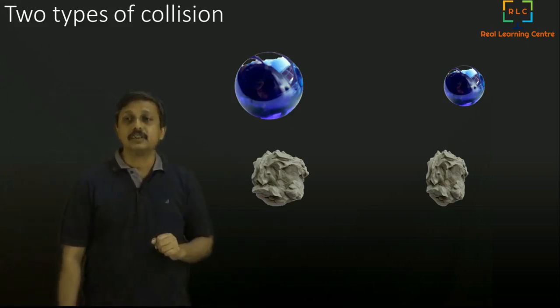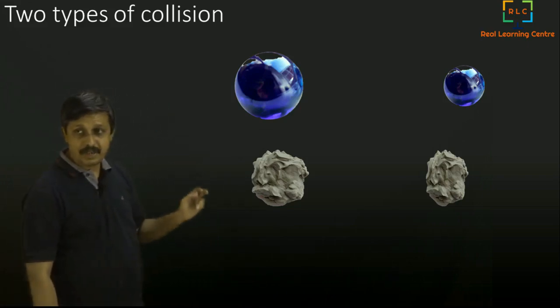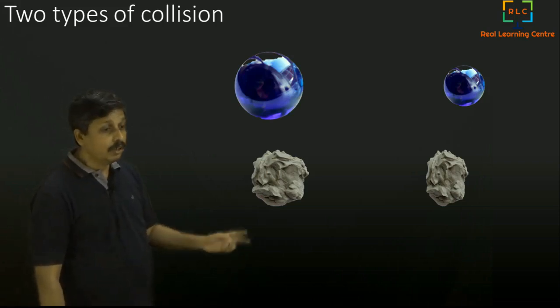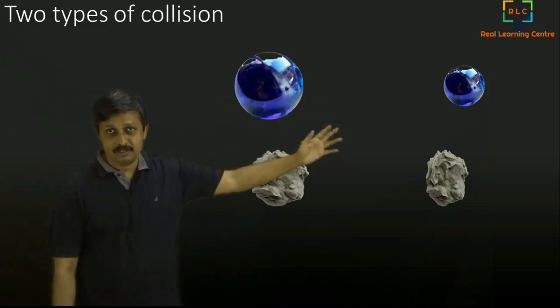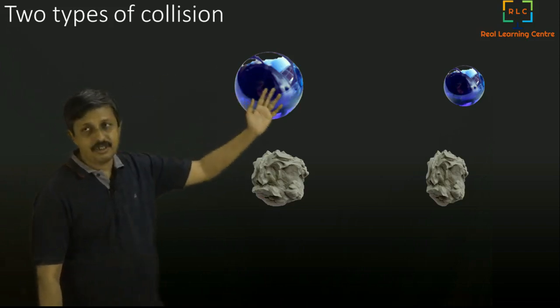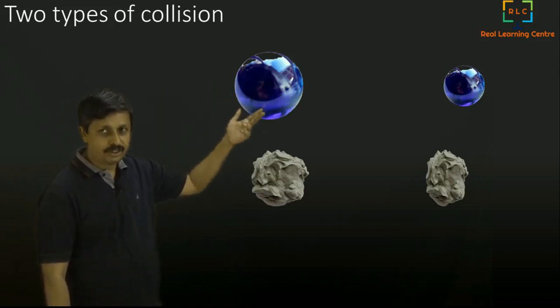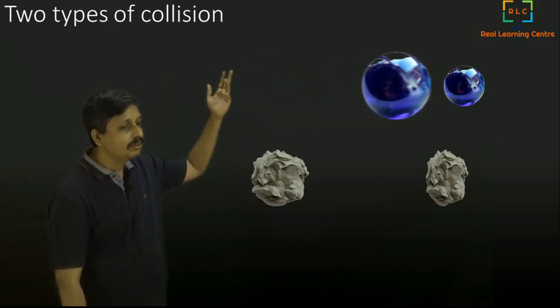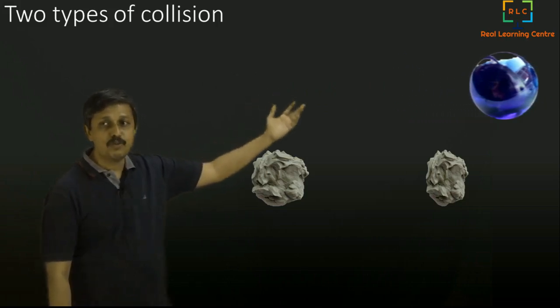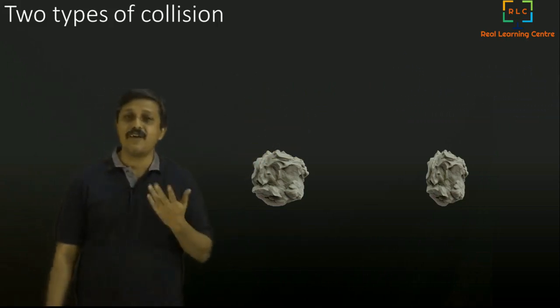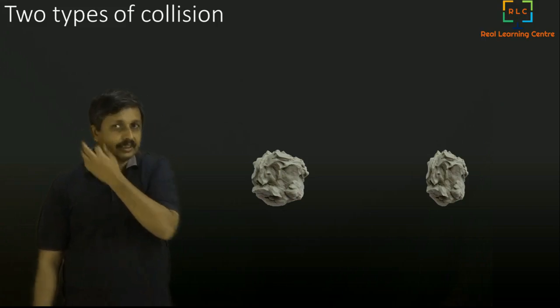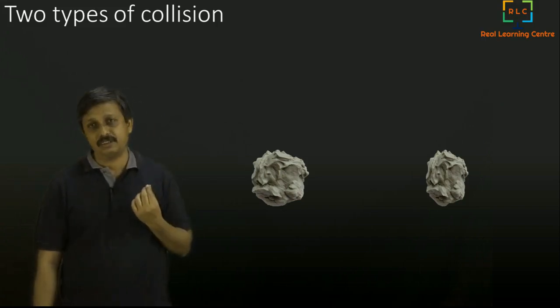Two of them are there. One is big, another is small. When it hits, what will happen? You just keep watching. When it goes and hits that one, both of them will move. Only their speeds have changed. This is one kind of collision.